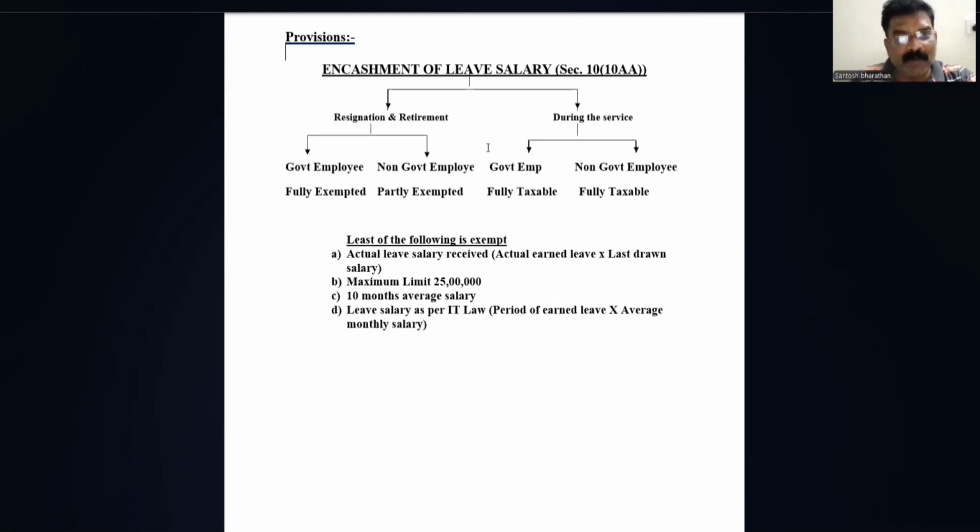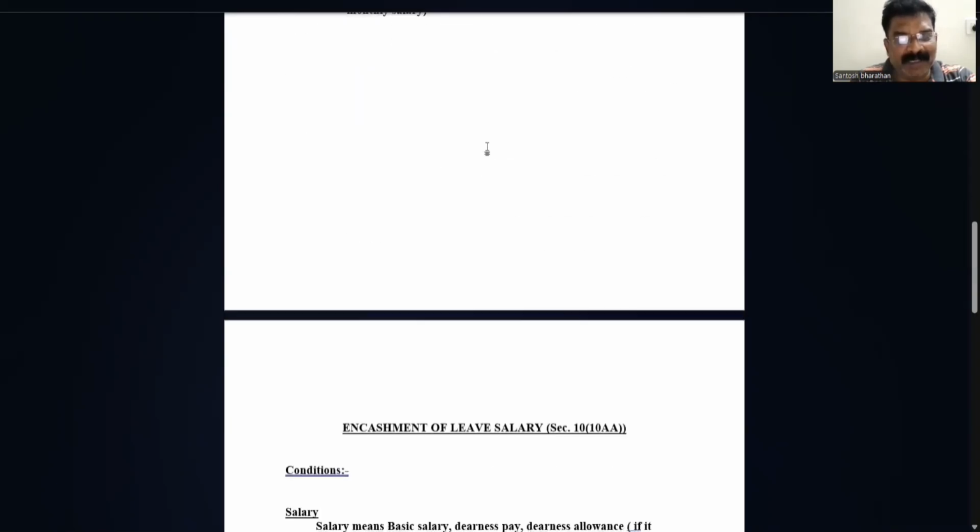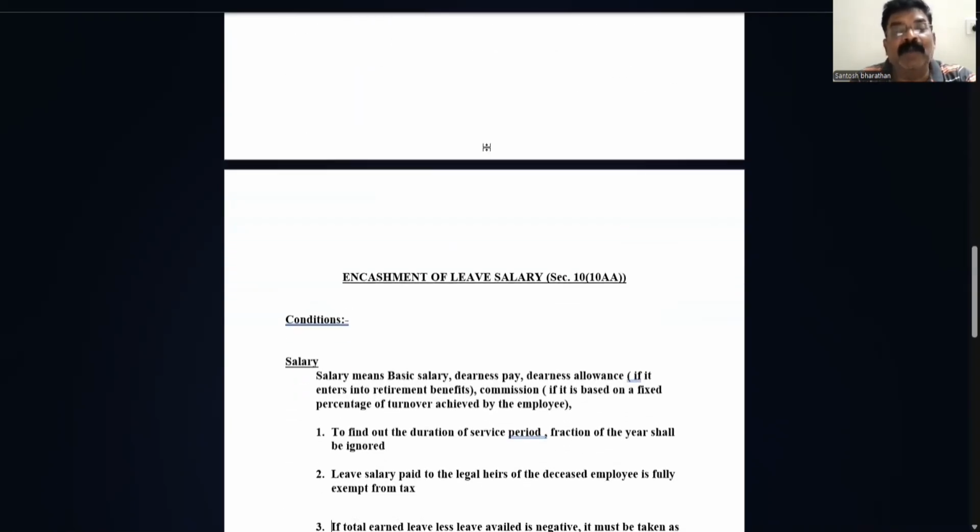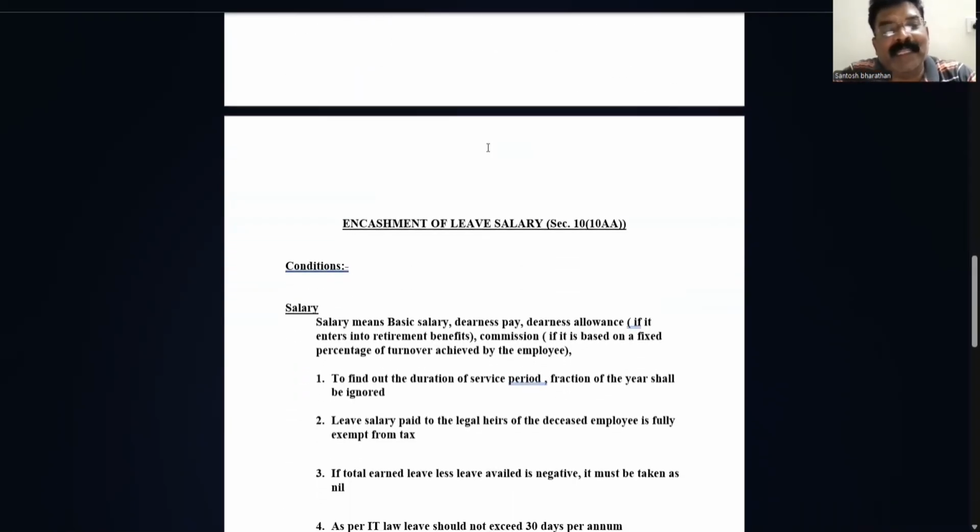Now, children, we go for the conditions. Some conditions are there. Basically, the condition I already told about the salary part. How are we going to calculate salary for encashment of leave salary? Basic salary, dearness pay, dearness allowance if it enters into the retirement benefit, and commission if it is based on a fixed percentage of turnover achieved by the employee. This is how we are going to calculate salary for leave encashment. Okay. Next, the duration.